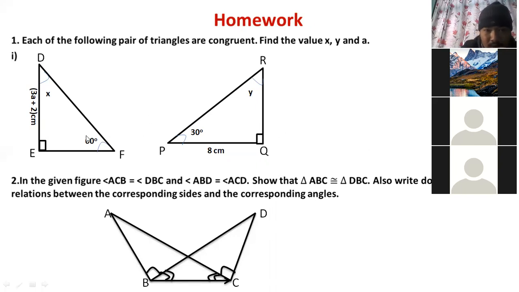Yes, sir. DE equals to PQ, which will be 2 centimeter. Then CA equals to what will be? 8 minus 2 means 6. A equals to what will come? 3a equals to 6. A equals to 6 by 3. It will become 2. Value of a will come 2. A equals to 2.